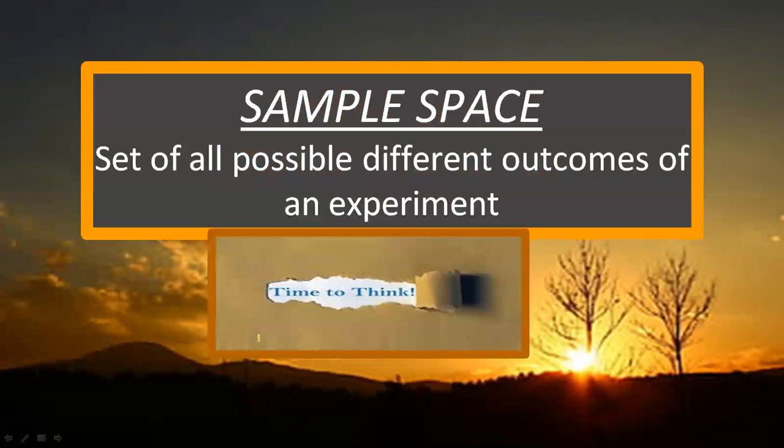So time to think. Sample space is the set of all possible different outcomes, all possibilities. If I'm doing an experiment, all the possibilities are the sample space.